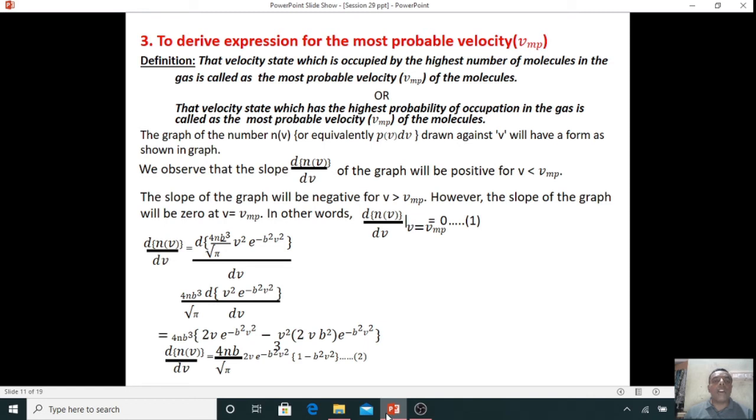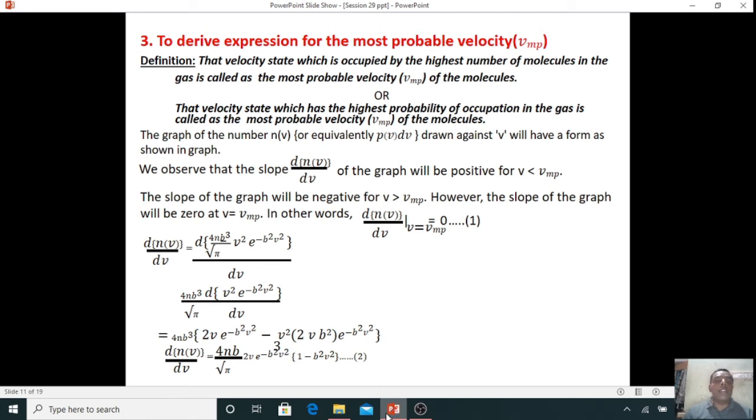A graph of n of V versus V is of the form shown in the figure, and we observe that the slope of n of V will be positive when V is less than the most probable velocity. The slope will be negative when the velocity is greater than the most probable velocity. However, the slope will be 0 when the velocity is equal to the most probable velocity. In other words, the differentiation of n of V with respect to V at V equal to the most probable velocity is 0.